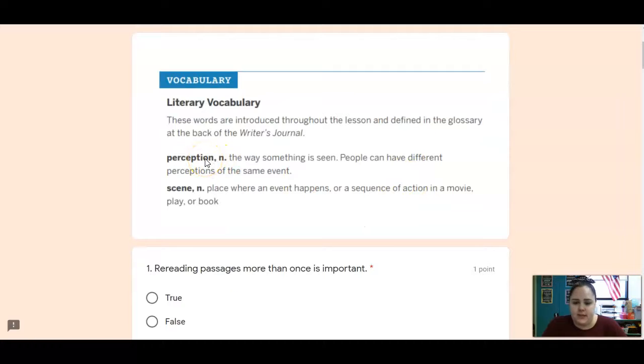A perception is a noun, and that is the way something is seen. So we're going to talk about how different people can have different perceptions of the same event. And a scene is a noun, and that is a place where an event happens. It can also be a sequence of action in a movie, play, or book.